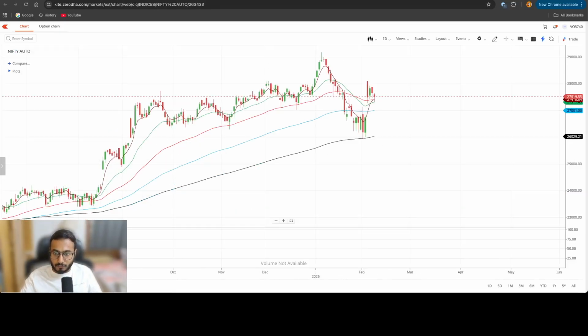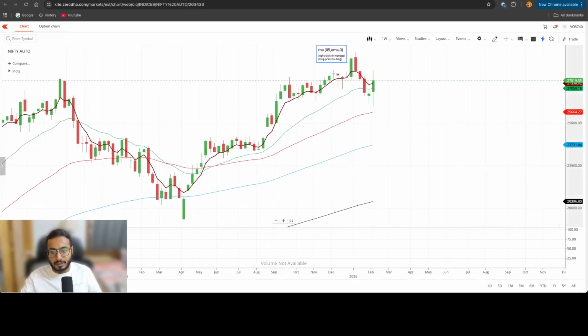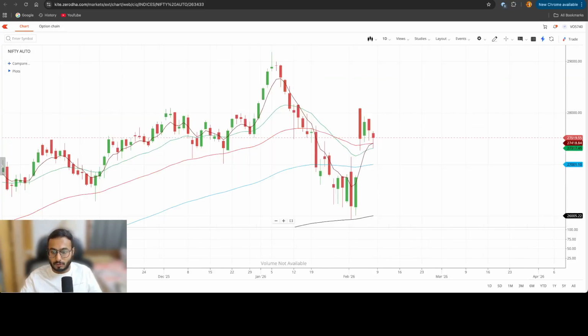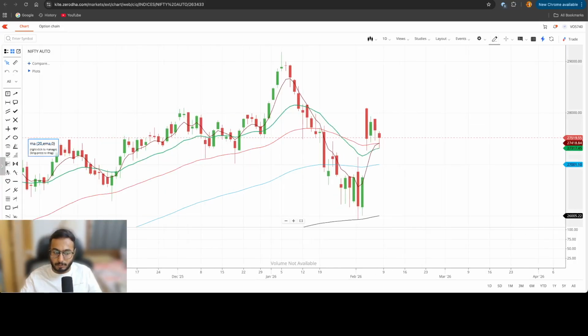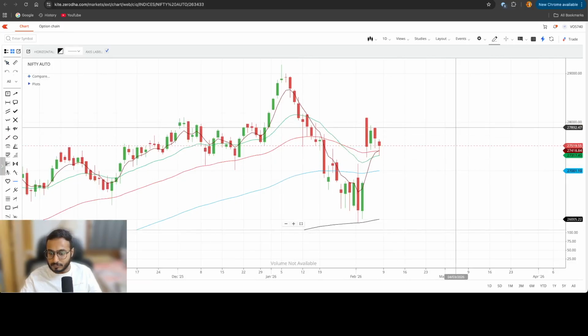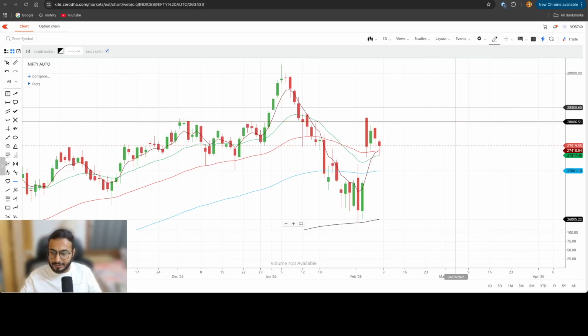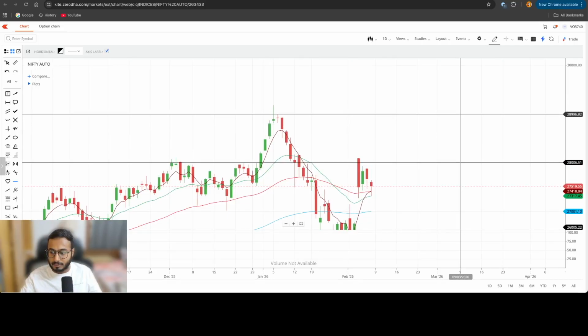Nifty Auto is also showing good bottoming out patterns. On weekly time frame, it's a good support from the downside, weekly 50 MA. It's a good close on weekly time frame, but still we need to perform on daily time frame. So maintain a pause approach for Nifty Auto unless we cross above 27,800 or 28,000 only. Above 28,000, you can roughly anticipate a new all-time high for Nifty Auto.